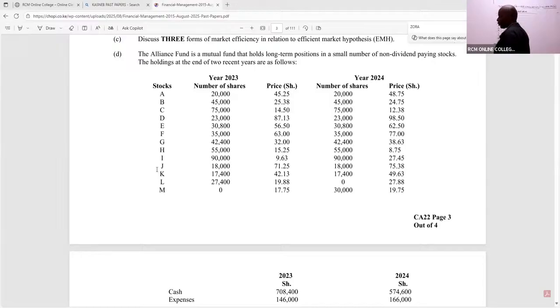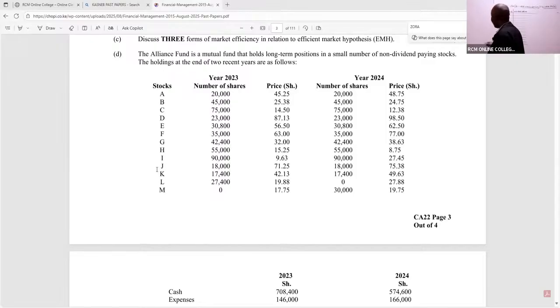So we have 20,000, 45,000, 75,000, 23,000, 3,800, 35,000, 42,400.